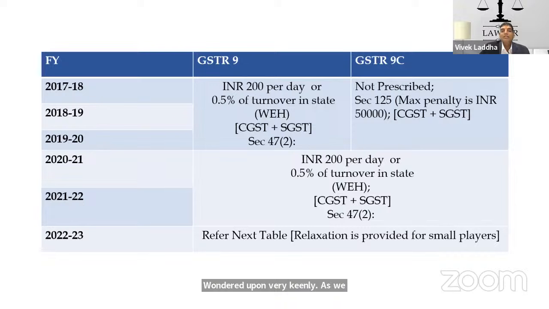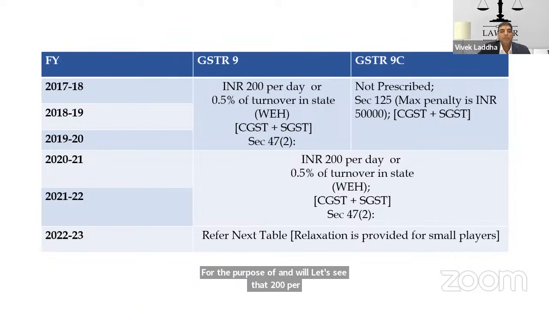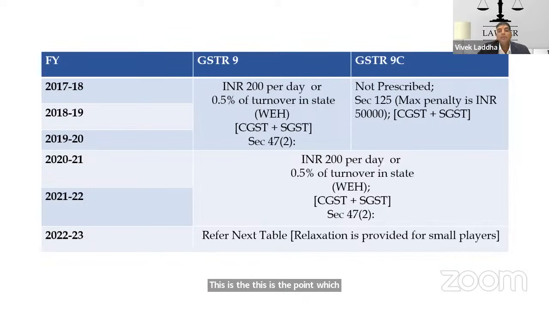As we all know, the late fee for the annual return is dealt with by section 44 subsection 2, which says that 200 rupees per day or 0.5% of the turnover in the state, whichever is higher, is the penalty amount. This has been there from 1st July 2017 itself, so there is no amendment in this.